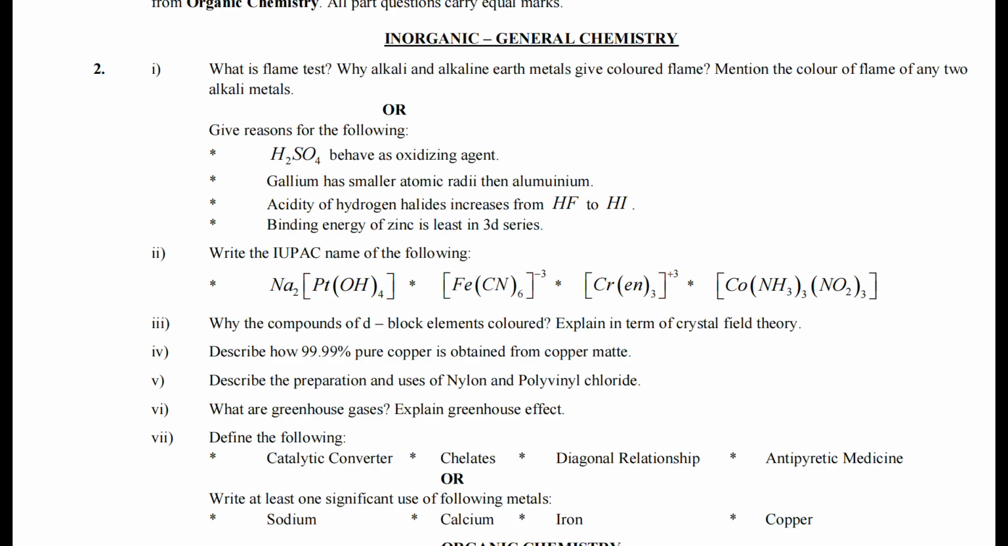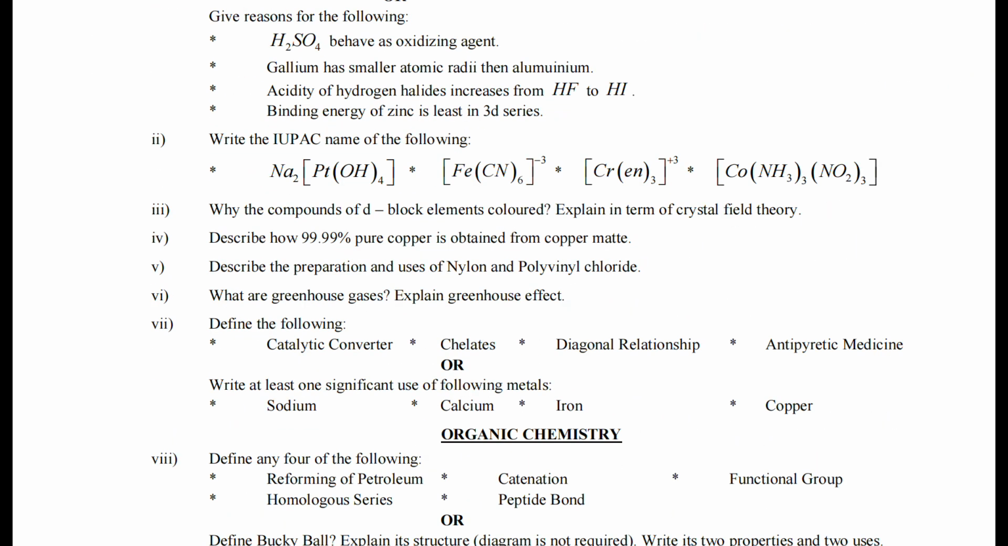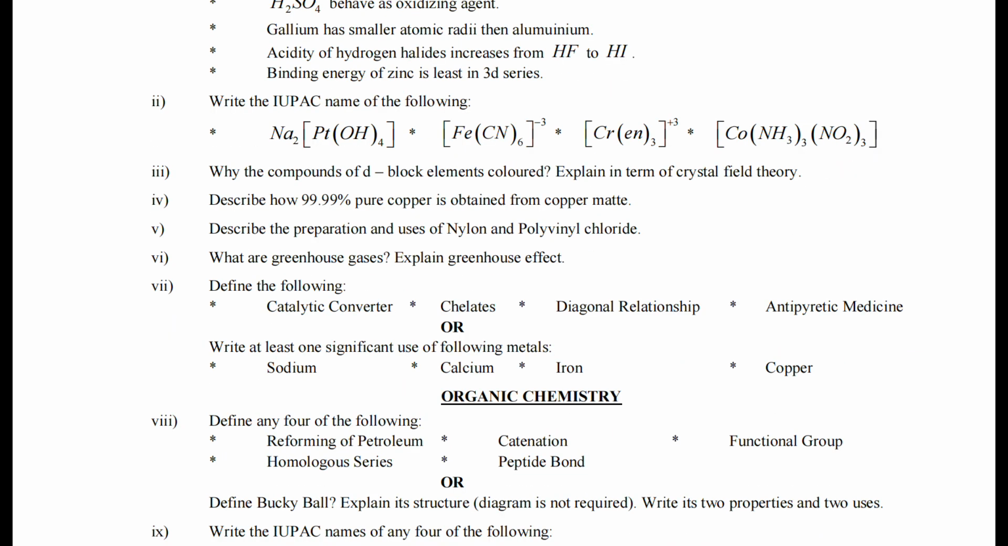Here you can see that we have the flame test, scientific reasons. You have to attempt any one among them. IUPAC, that you get from chapter 2. Chemistry of the d-block elements, you get it from chapter 2. Metallurgy of copper, chapter 2. Nylon and polyvinyl chloride, that is from the chapters that we have ahead. Greenhouse gases from environmental chemistry, definitions, and some significant uses of the metals.